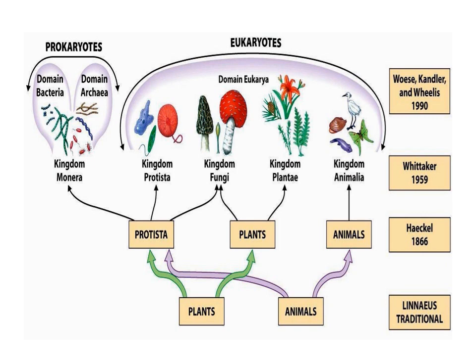Now here you can see the arrangement. First of all, we have the traditional classification. According to that, it was a two kingdom classification given by Linnaeus. In that classification, the living forms were categorized into plant kingdom and animal kingdom. This two kingdom classification was given by Linnaeus.